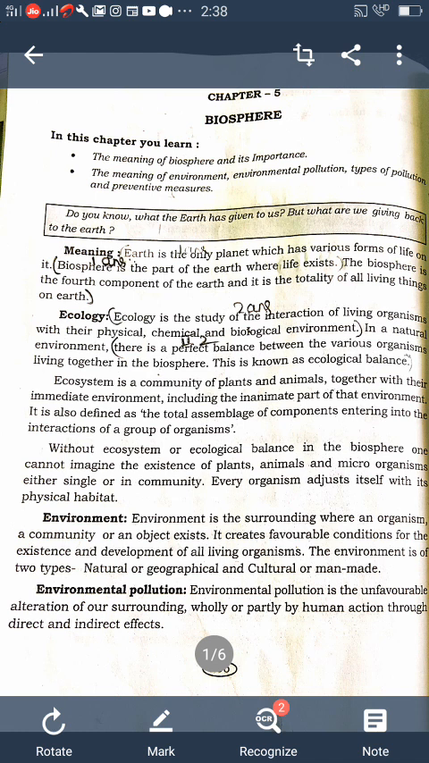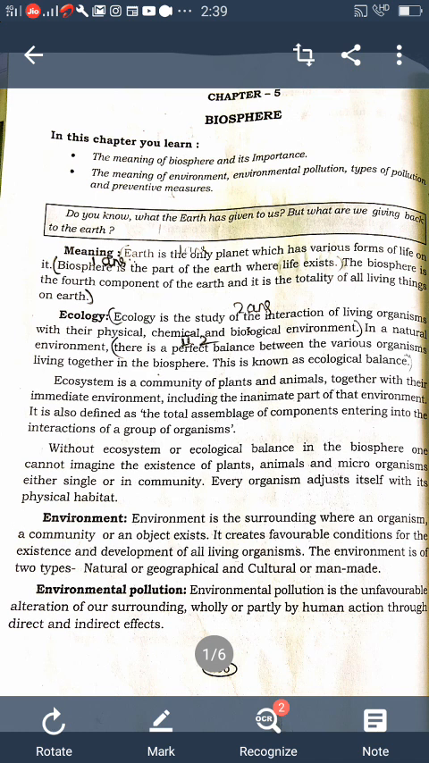That means in which part of the Earth living organisms exist, that is called biosphere. Understood? What is biosphere? Biosphere is the part of Earth where life exists. The biosphere is the fourth component of the Earth. Which component? It is the fourth component, that means after lithosphere, hydrosphere and atmosphere. In biosphere you also learn ecology.